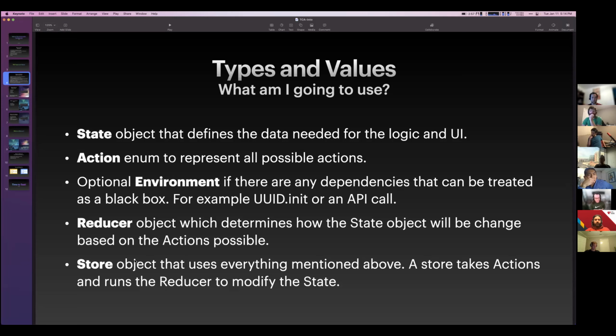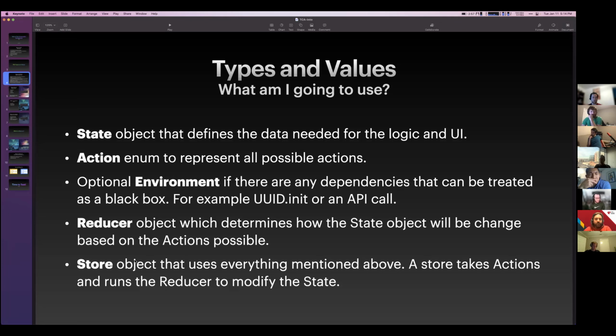The most complex object in TCA, and I think one of the first things people have an issue with, is understanding the reducer or just liking the reducer. It's either one of those. But pretty much the reducer is something that takes in an action and modifies the state according to how it should be modified based off that action. So that's pretty simple. We'll get into it a little bit more because it is one of the bigger topics of TCA.